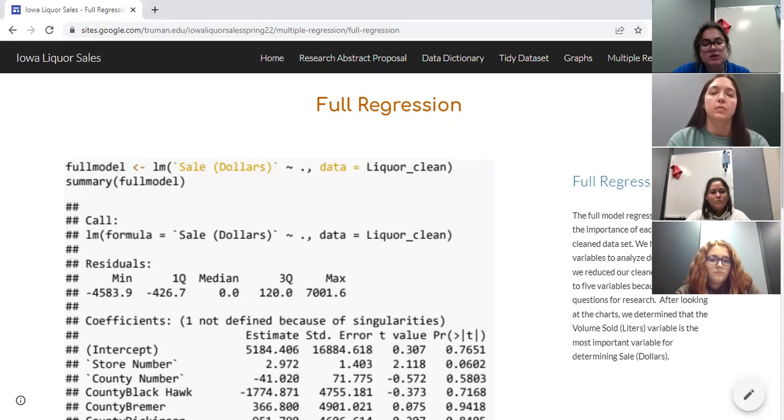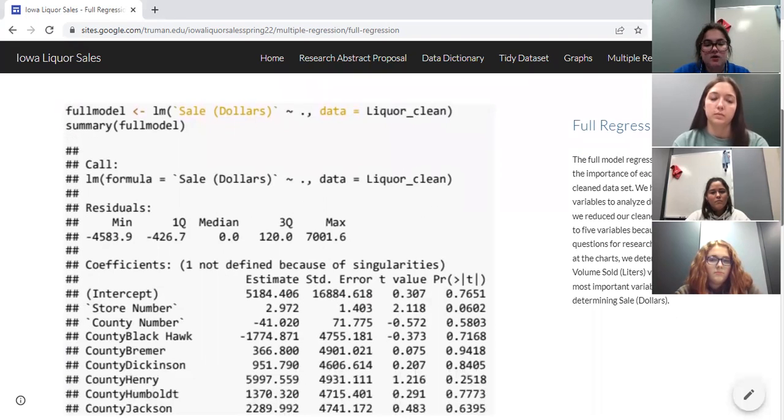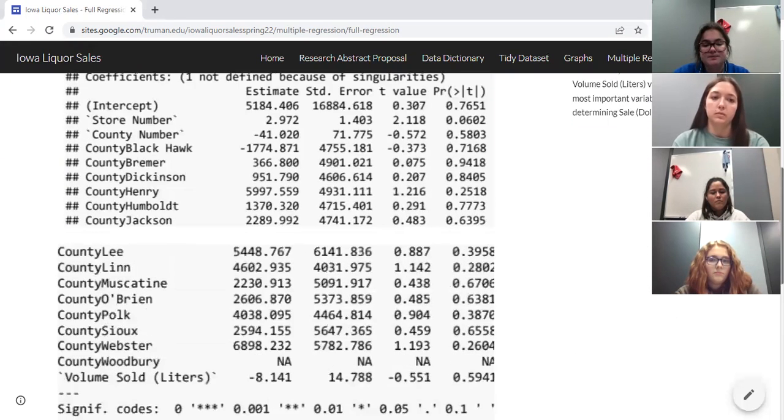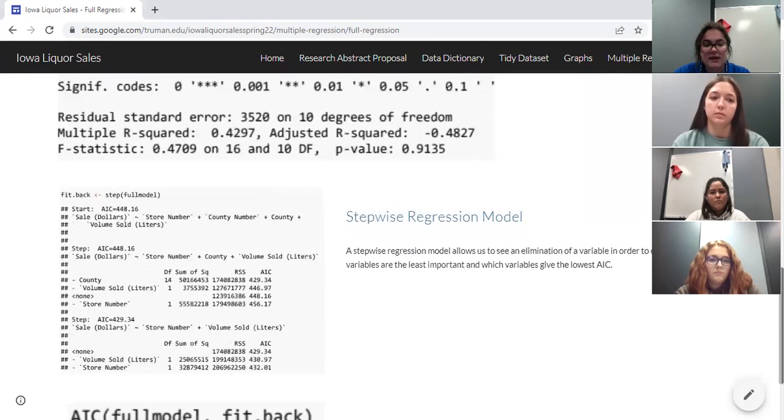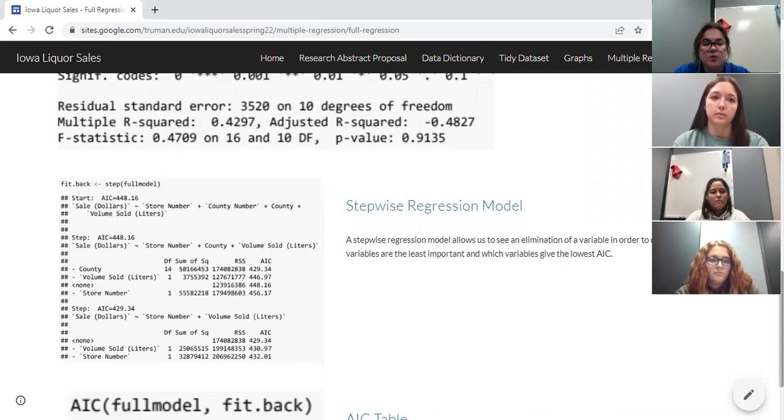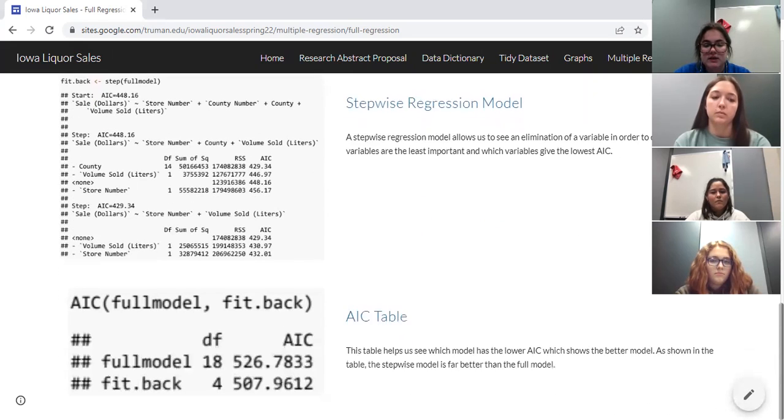After looking at these charts, we determined that the volume sold variable is one of the most important variables for determining sale in dollars. And then we also completed a stepwise regression model, which allows us to see an elimination of a variable in order to determine which variables are least important, and then which variables would give us the lowest AIC.